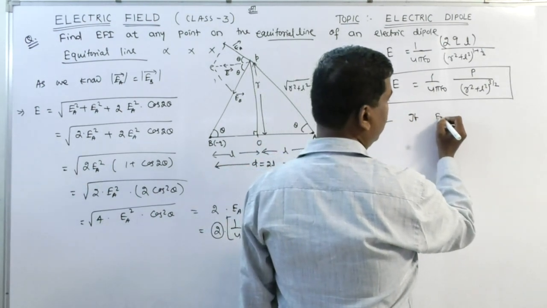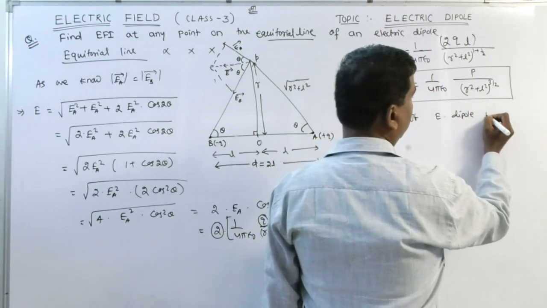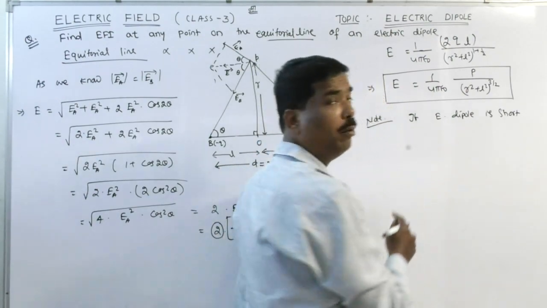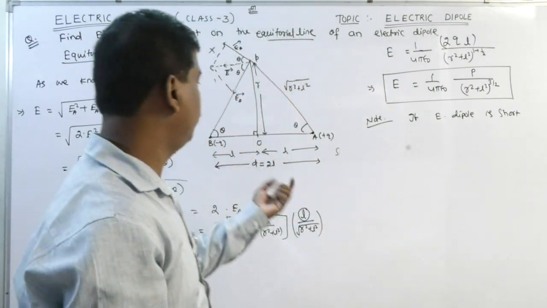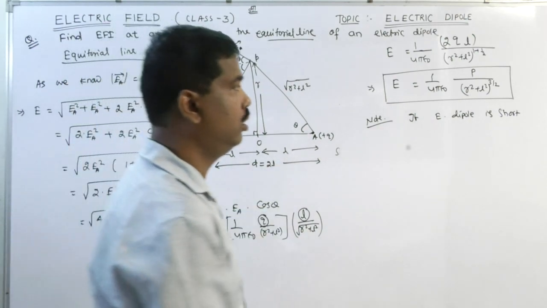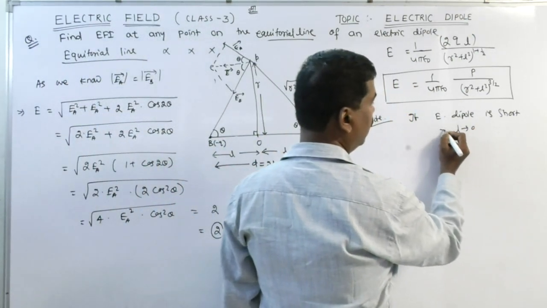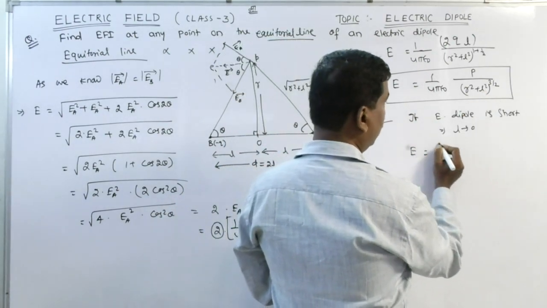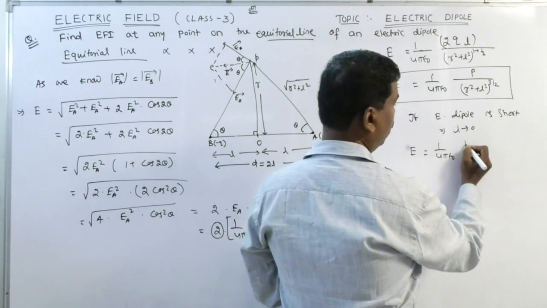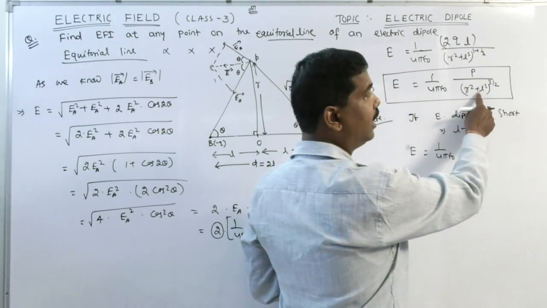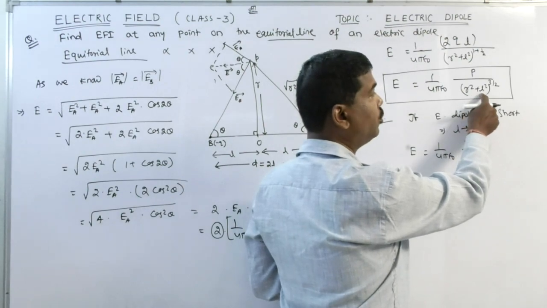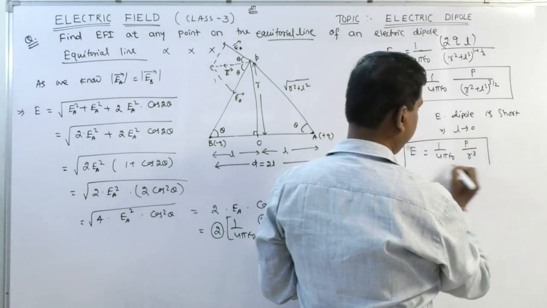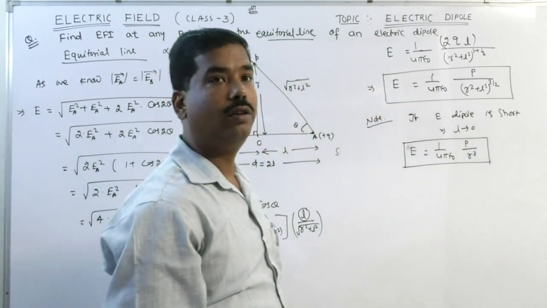Note, if the dipole is short, meaning for an ideal dipole, if the dipole is very small then L tends to 0, or I can neglect the L. So if L is neglected, E is 1 by 4 pi epsilon 0 into P by r square plus 0, and r square to the power 3 by 2 is equal to r cube. Clear?